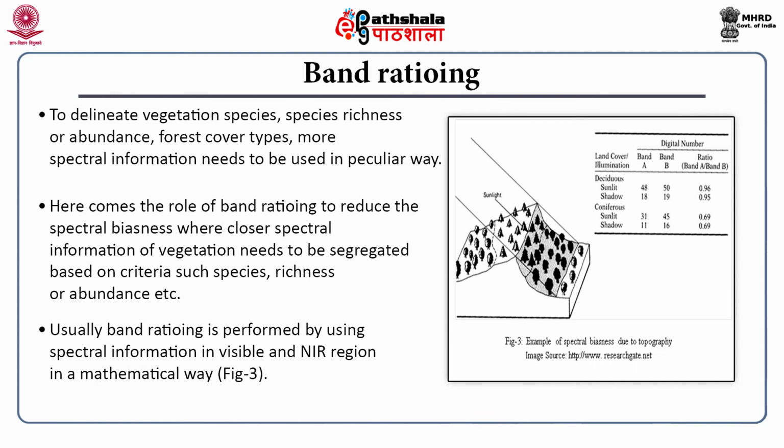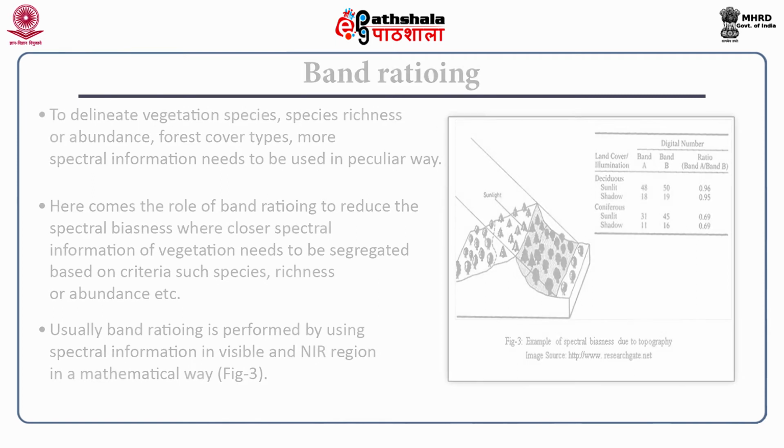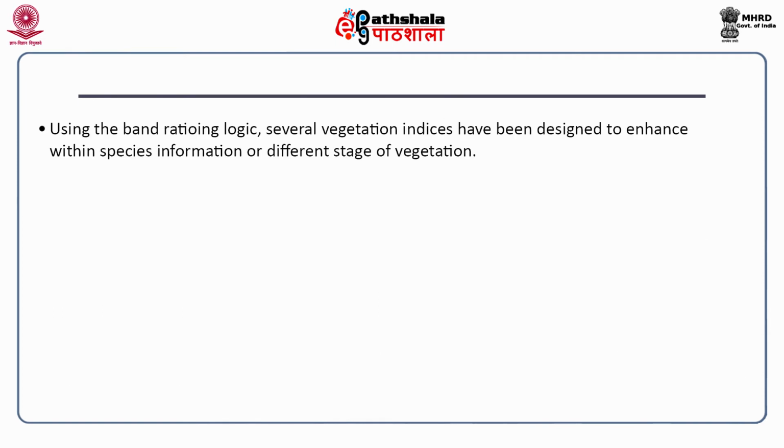In this figure, we can see that band rationing is performed by using spectral information in visible and near infrared region in a mathematical way. Using the band rationing logic, several vegetation indices have been designed to enhance within-species information or different stages of vegetation.